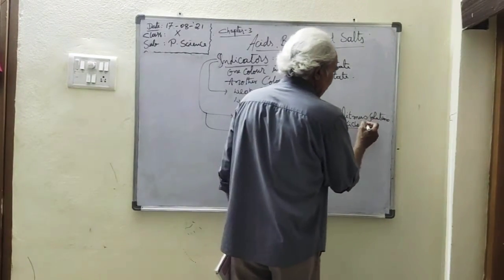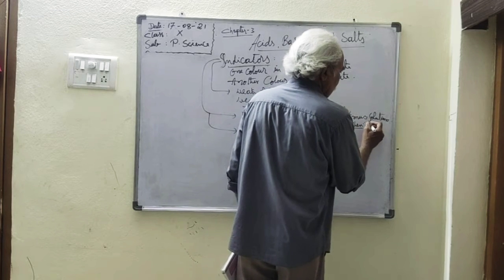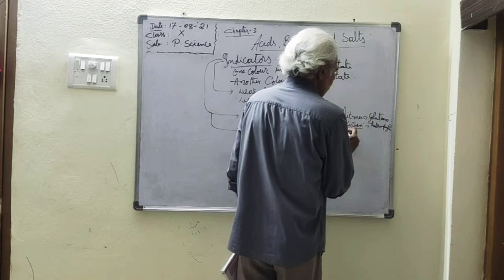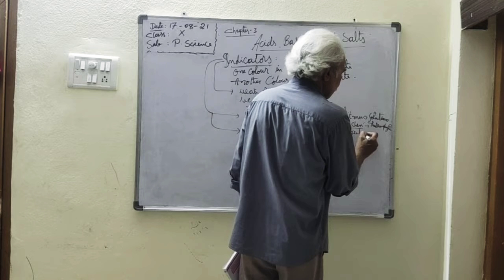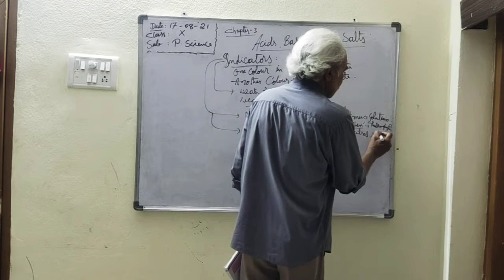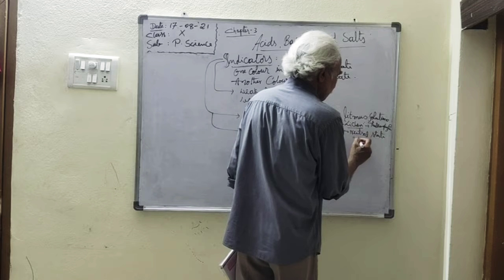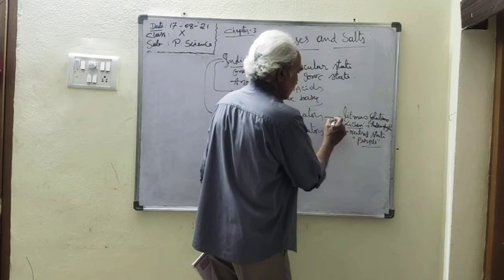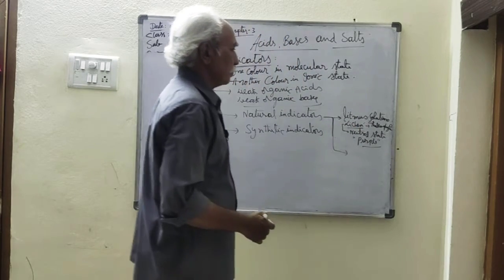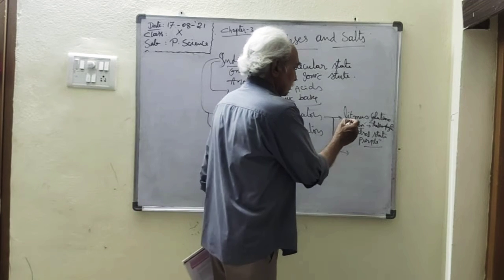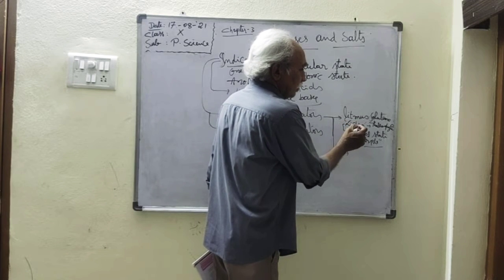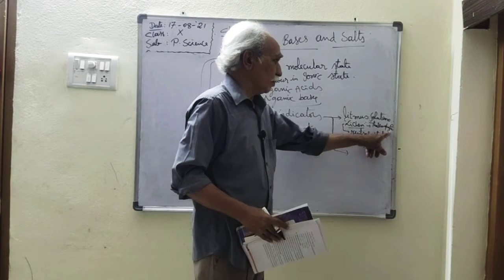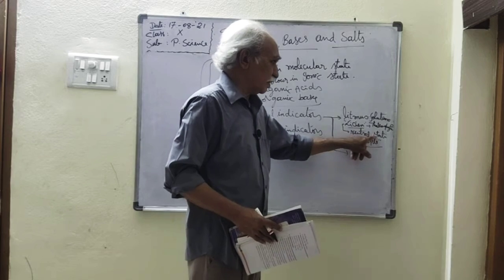This lichen is a plant that belongs to the Thallophyta division, and in a neutral solution, neutral state, it is a purple color. So litmus solution is prepared from where? From the lichens. The lichens are nothing but a flowerless plant, belonging to the division Thallophyta. Its neutral state is a purple color.